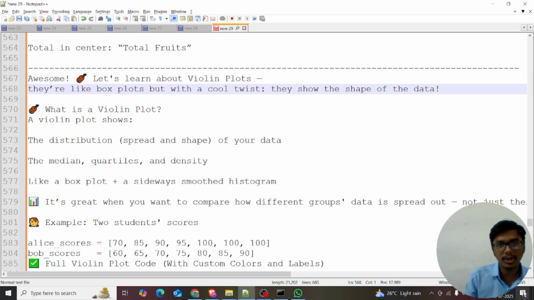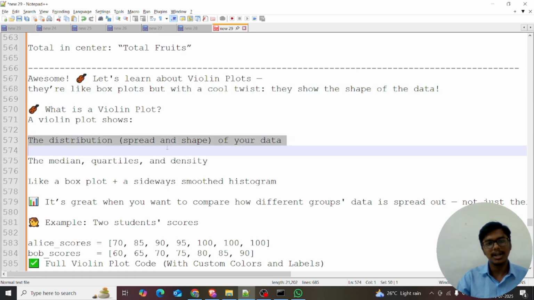So first of all, when the interviewer asks about the violin chart, we want to be able to explain it. Just for theory knowledge, what is the violin chart? The violin chart shows the distribution, the spread, and the shape of your data. So it shows the median, quartiles, and density.